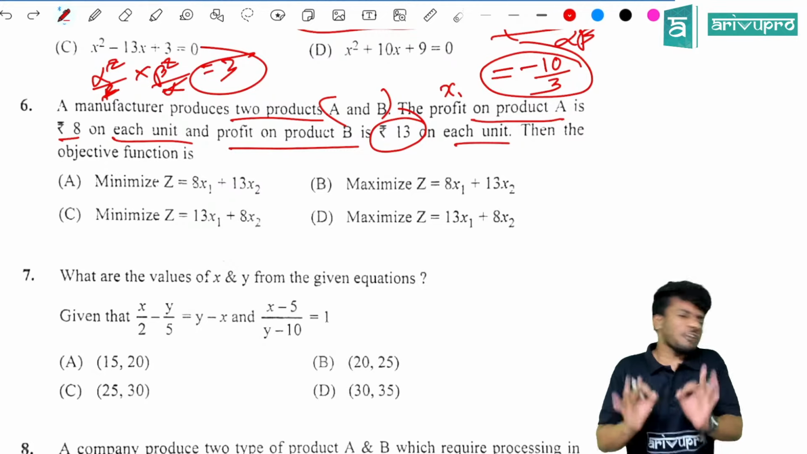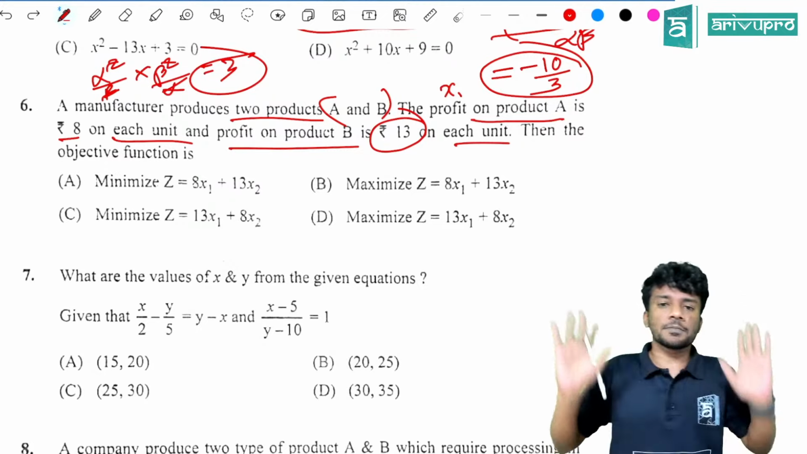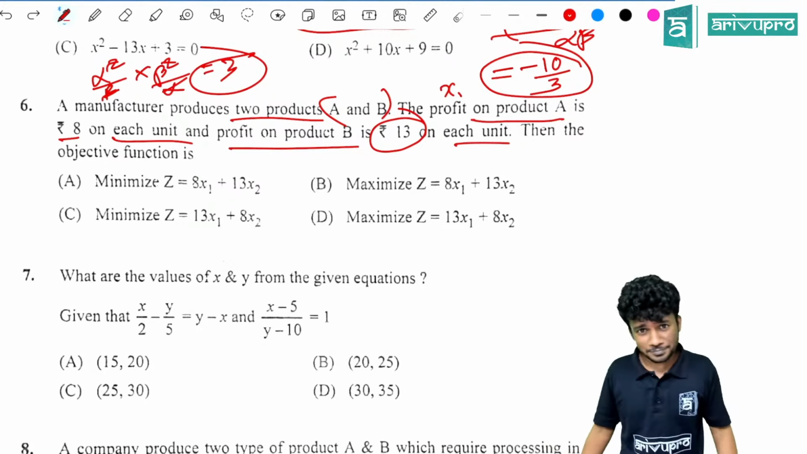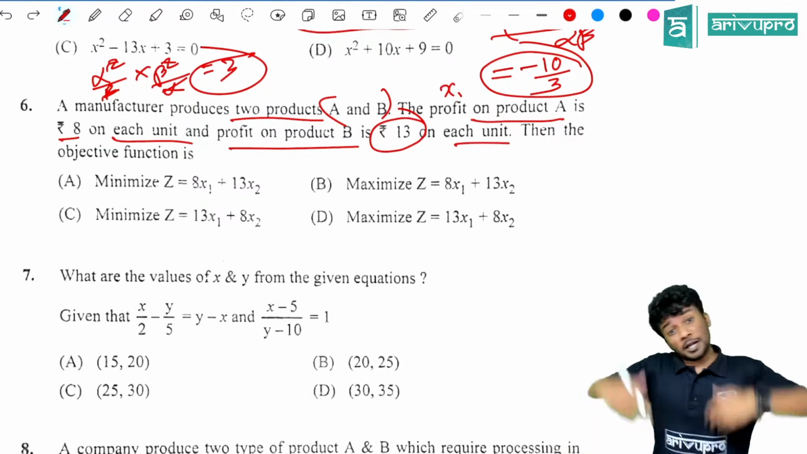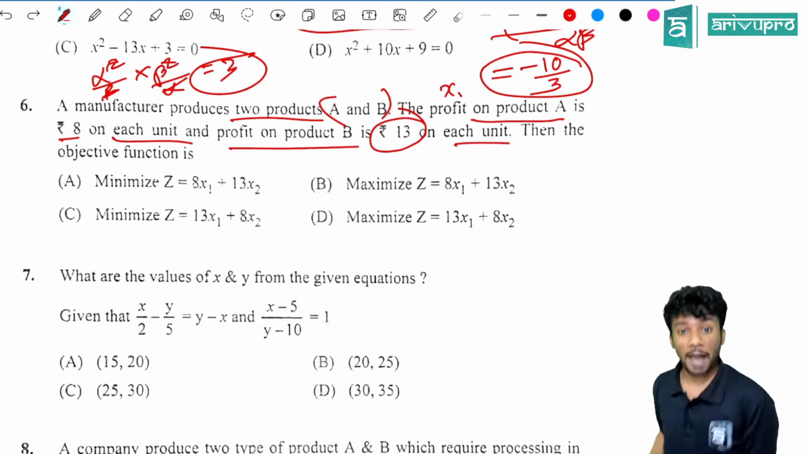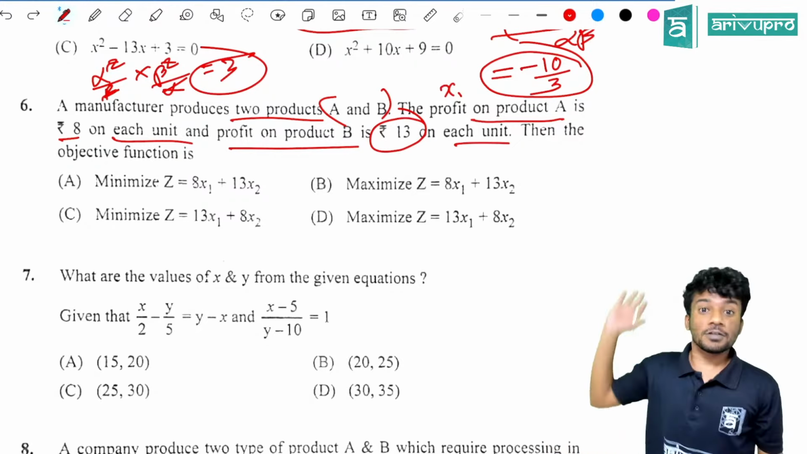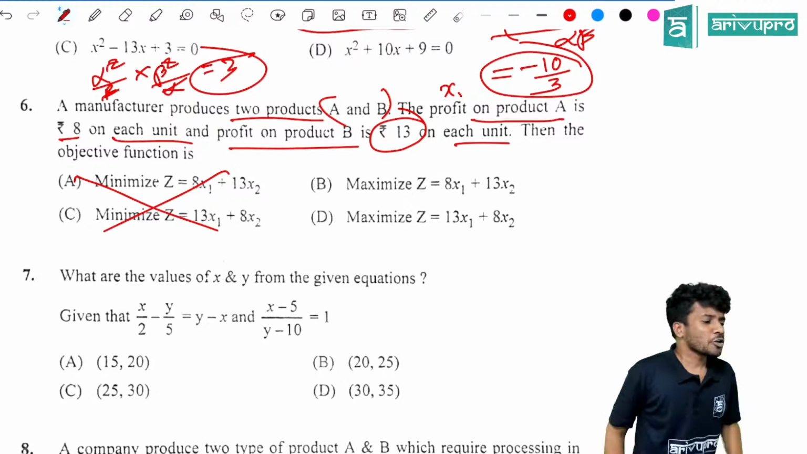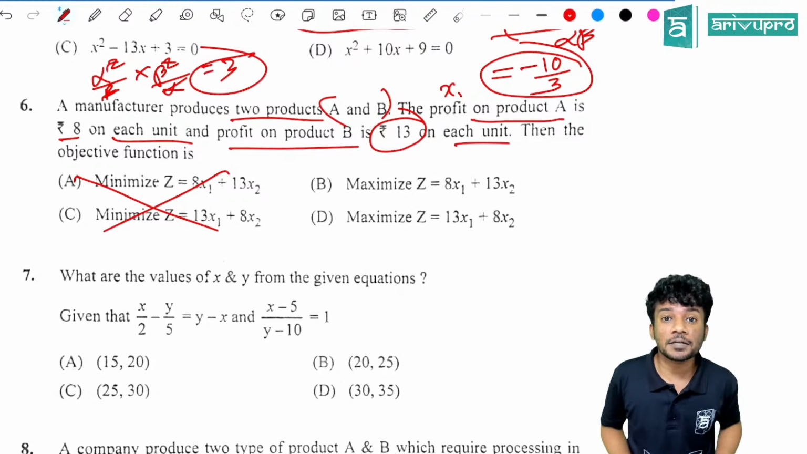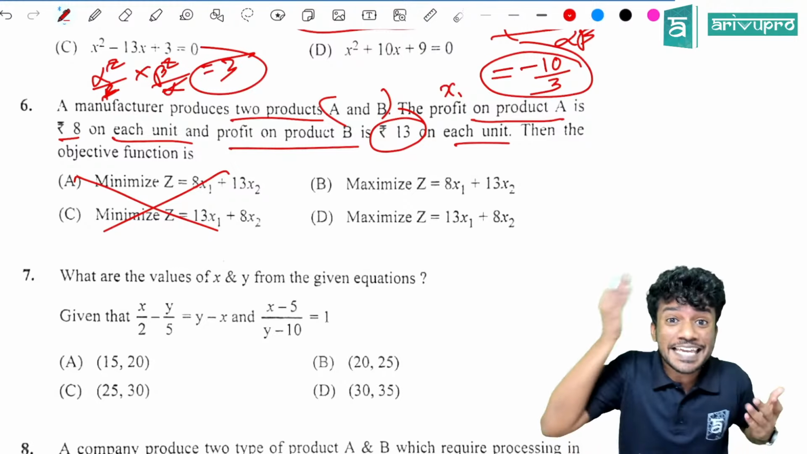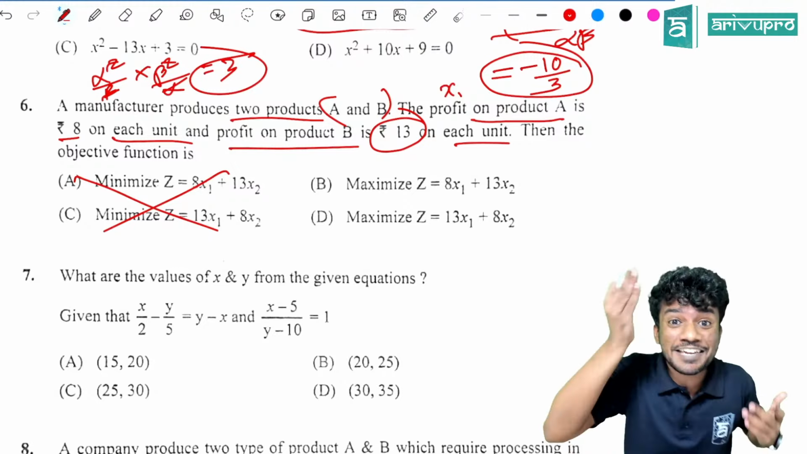So if a manufacturer is producing something, what is their objective? Is it that they will do everything so that they become bankrupt? No. The objective is to always maximize the profit. So the answer is nowhere going to be minimized. No one wants a bankrupt company, or no one wants loss. Even you don't want loss, right? Similarly, a manufacturer wants to have profit, maximize the profit.